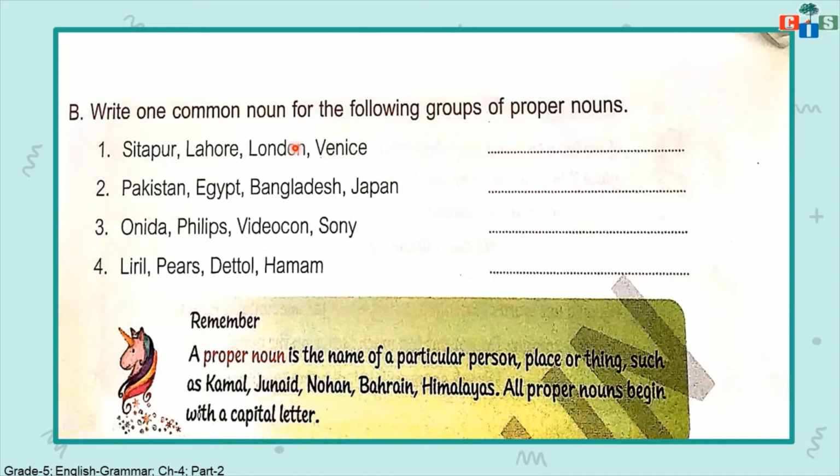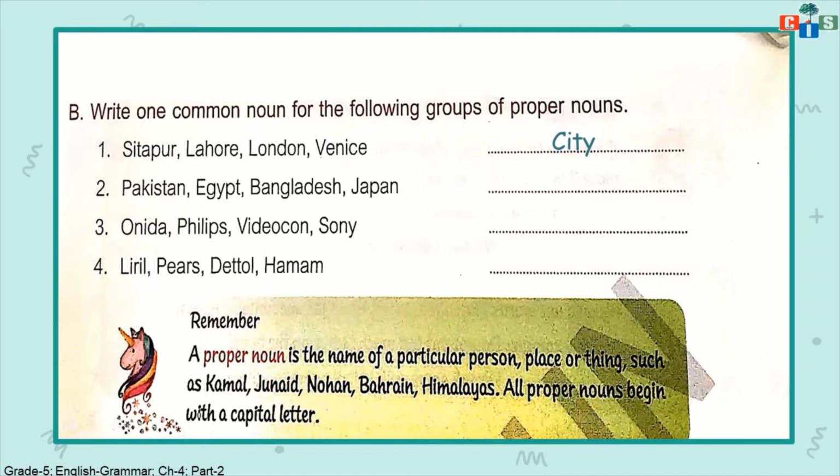What are these names? These are names of different places, right? So which type of places are these? We have to give one category to this. So what will be the answer? These all names are of cities.